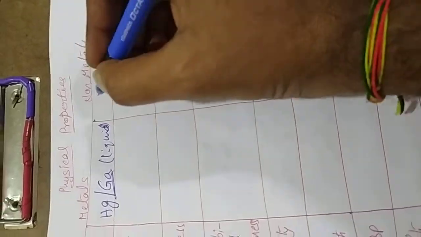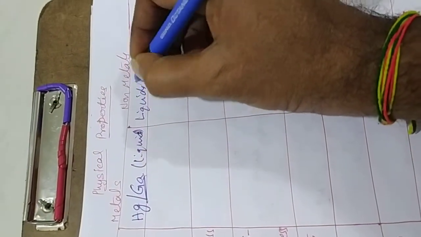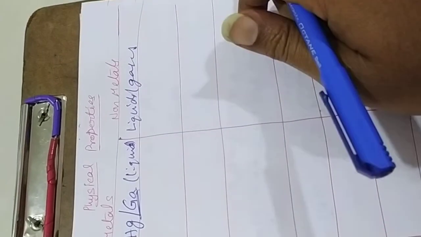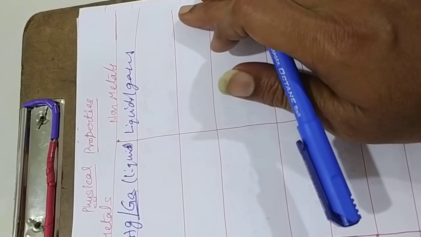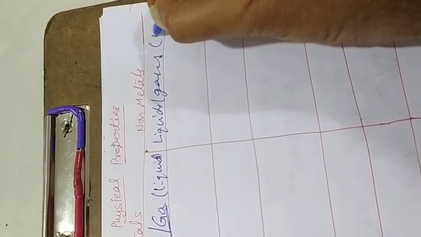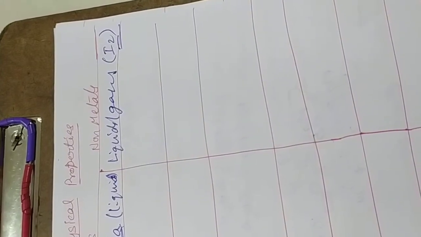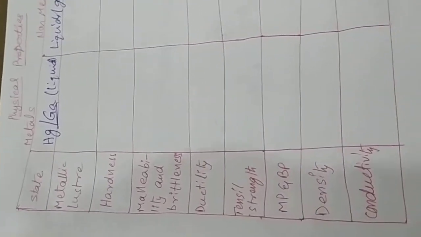Whereas non-metals are liquids or gases at natural temperature. Bromine is a liquid, and iodine is the exceptional case, available as I2, a solid. This is one of the important things. In normal conditions, non-metals are available as liquids and gases, but iodine is available as a solid, like a metal. That is the exception.